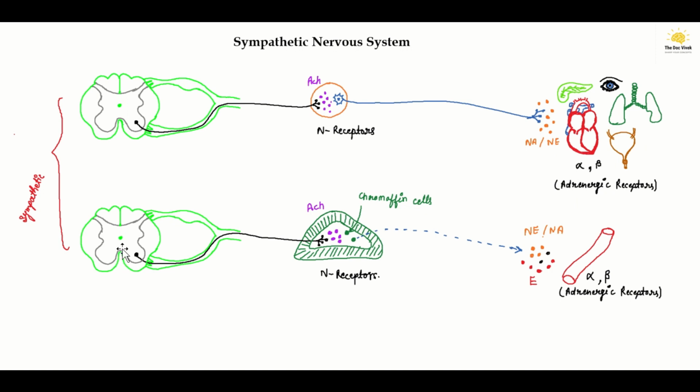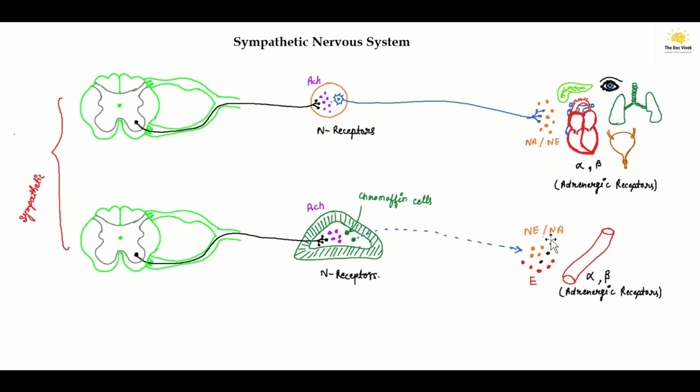Okay, and the another possibility is that the preganglionic neuron may secrete acetylcholine, which is the presynaptic neurotransmitter, and it will act on the nicotinic receptors found on the chromaffin cells, which, after binding, will stimulate the chromaffin cells to release norepinephrine or epinephrine. In the majority of cases, epinephrine is released mostly from these chromaffin cells, and in very small amounts norepinephrine or noradrenaline is released.